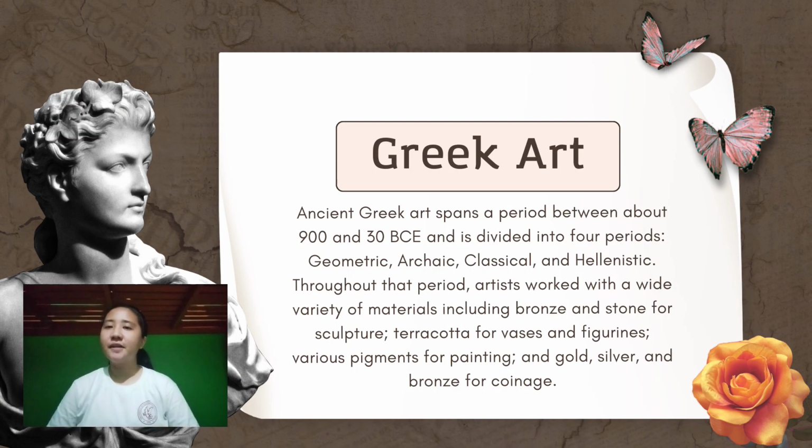So now let us talk about Greek art. Greek art refers to the visual arts produced in ancient Greece between the 19th century BCE and the 1st century CE. It encompasses a wide range of artistic expressions including sculpture, architecture, pottery, and painting, characterized by an emphasis on idealized forms, naturalism, balance, and harmony, influenced by the principles of order and proportion derived from Greek philosophy and mythology.